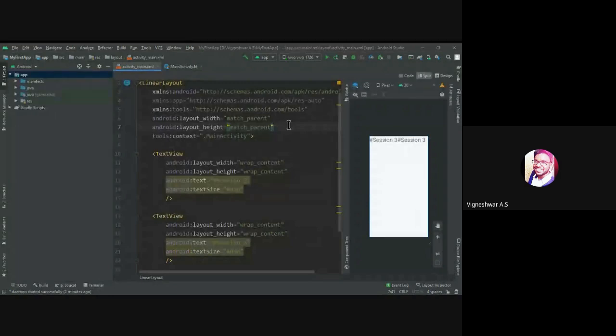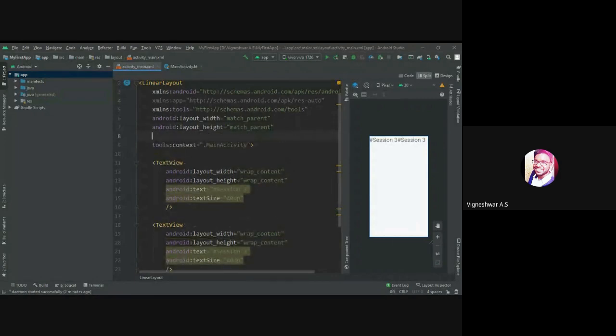It should be either a horizontal one or a vertical one. Okay, let me give the orientation. I'm using the Android Studio IDE, so I need not bother about a particular Android call. I'm just typing orientation, and Android Studio is suggesting this. Press enter. Now I'm going to choose vertical.